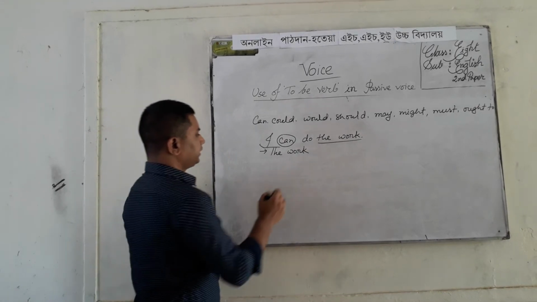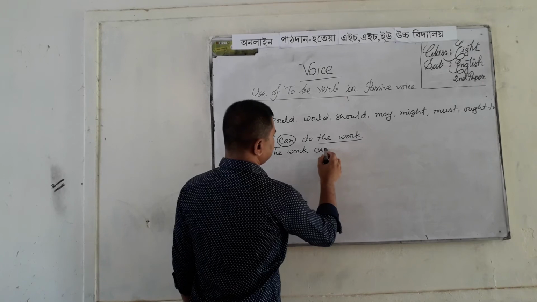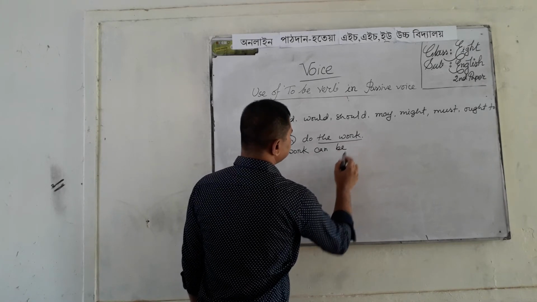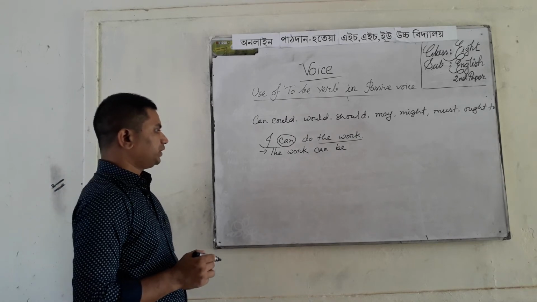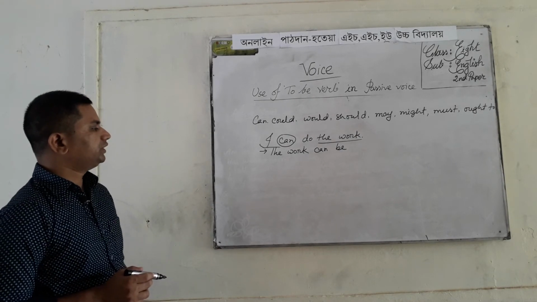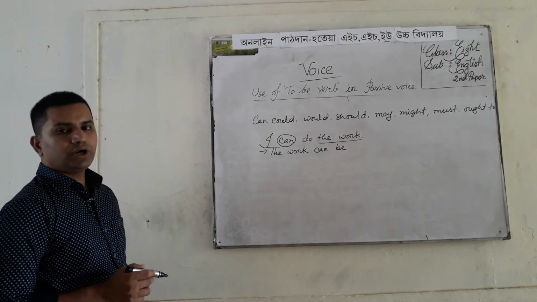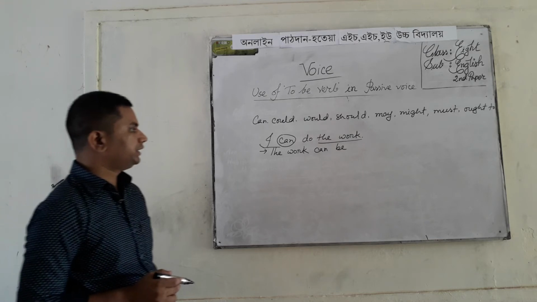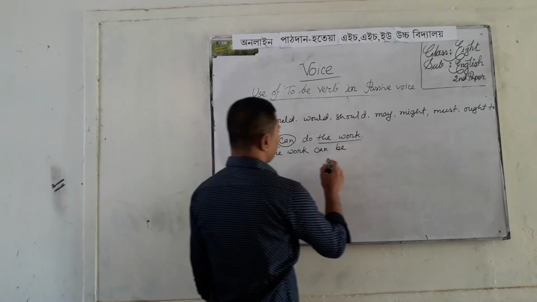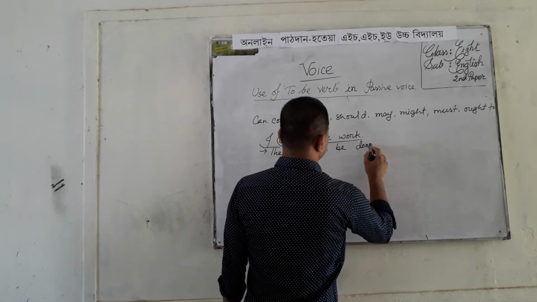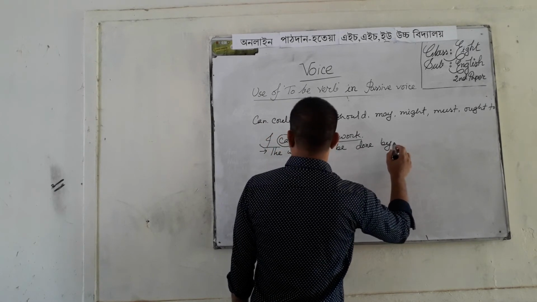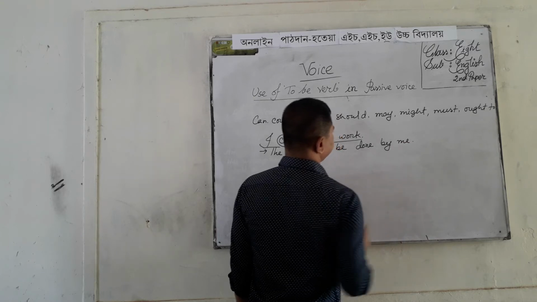The work can. Only we have to write here be, because you know that be is used after modal auxiliary verb in passive voice. The work can be done by me.